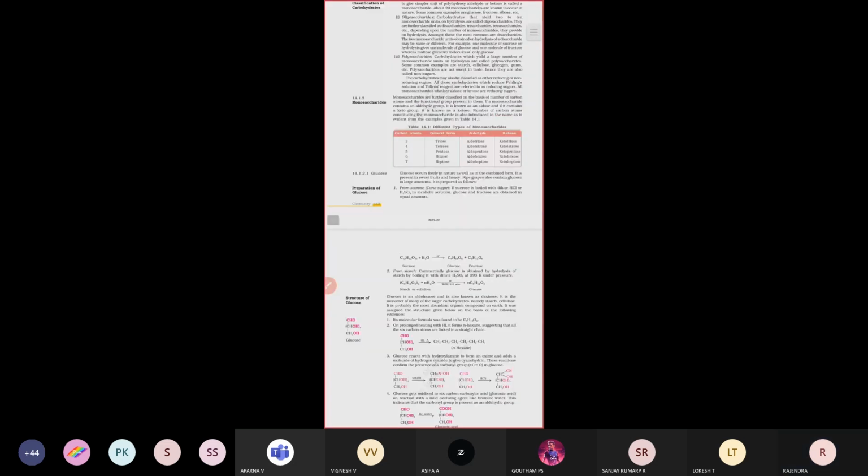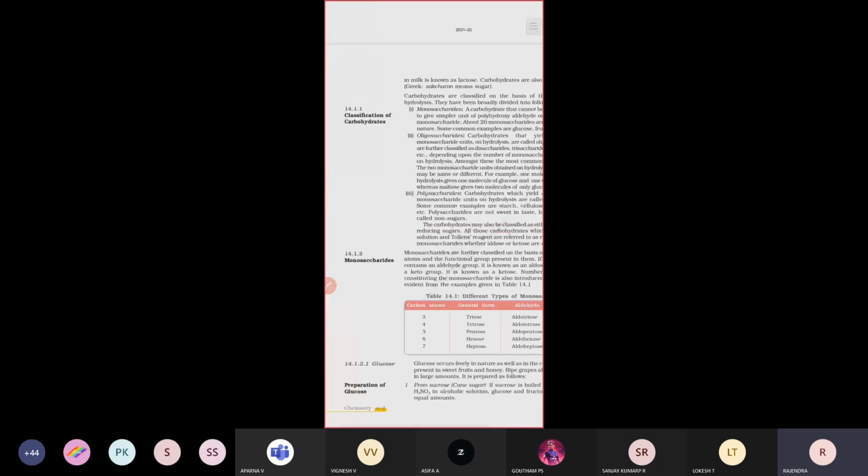This morning we already discussed what is meant by monosaccharides, oligosaccharides and polysaccharides. A monosaccharide has only one carbohydrate unit present. It is a compound that cannot be hydrolyzed further. That is what we call a monosaccharide.